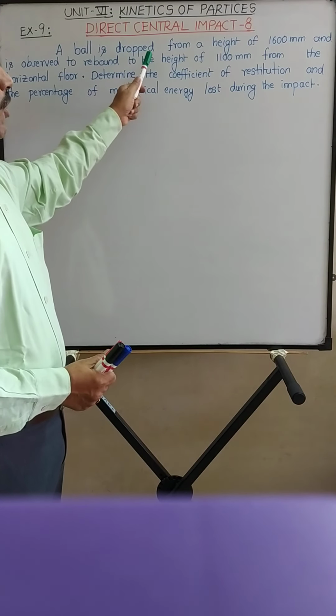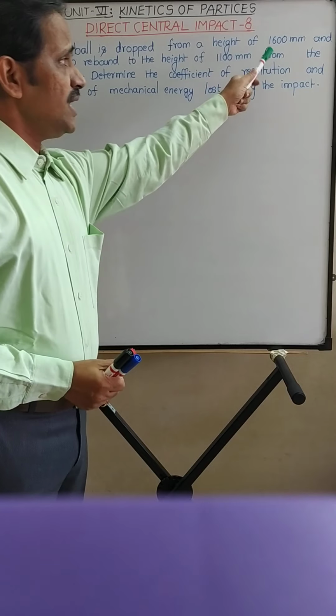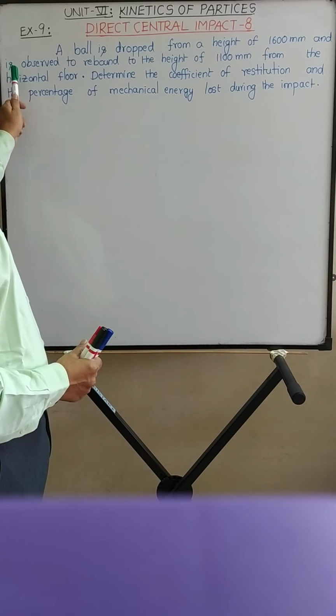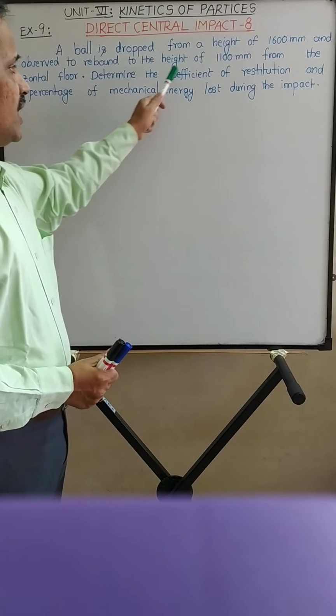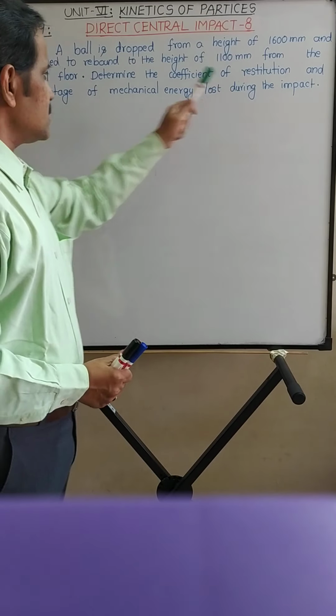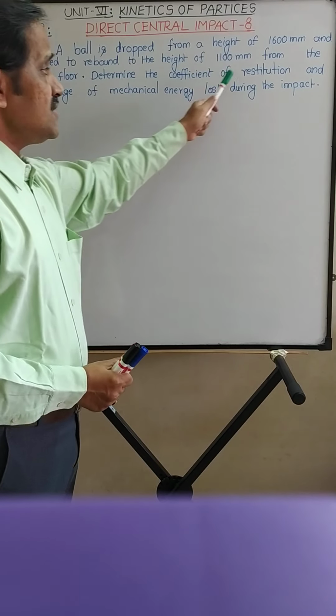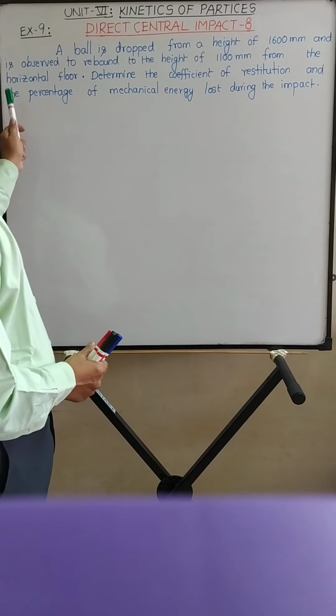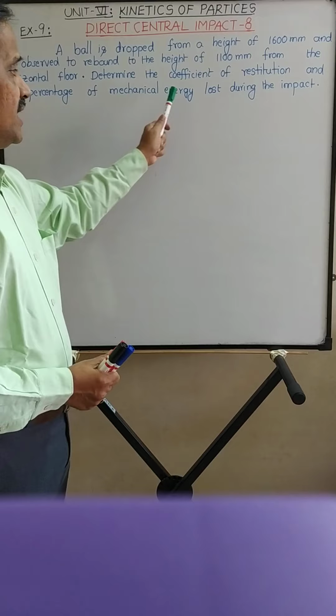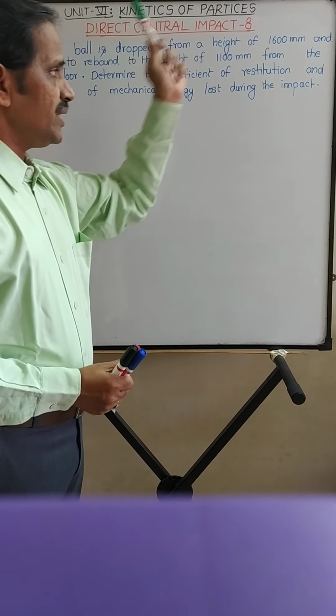A ball is dropped from a height of 1600 millimeters and is observed to rebound to the height of 1100 millimeters from the horizontal floor. Determine the coefficient of restitution and the percentage of mechanical energy lost during the impact.